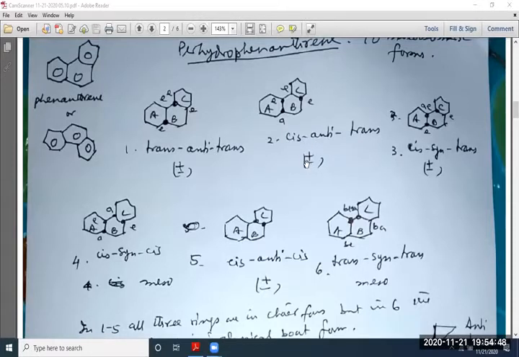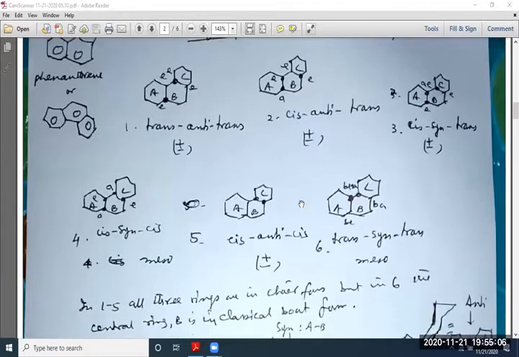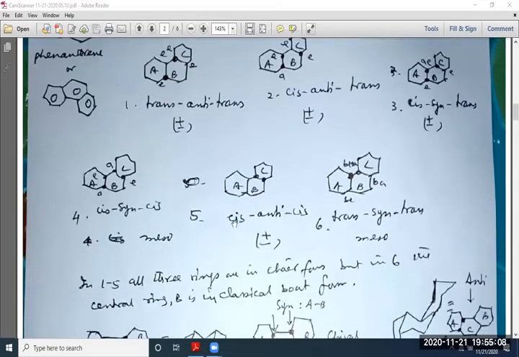And this is the enantiomeric form, plus and minus, both forms will be there, and another is cis anti trans. It is optically active, both forms are there, and another is cis syn trans, plus minus. Another form is cis syn cis, cis anti cis. Another is trans cis trans. These you have to practice, a lot of things.